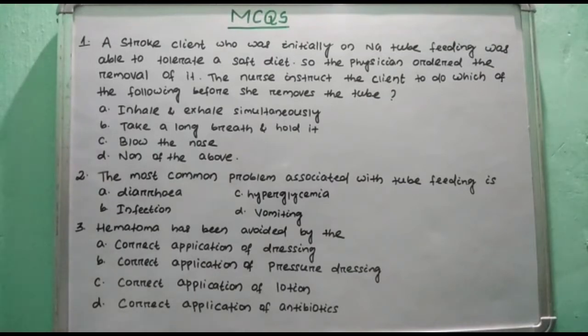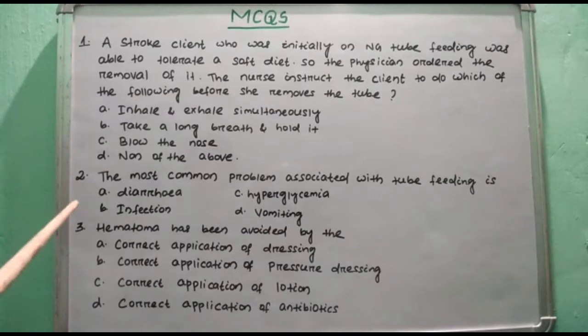Here right answer is option B. Take a long breath and hold it. Remove the nasogastric tube slowly and evenly over the course of 3 to 6 seconds and coil the tube around the hand while removing it.